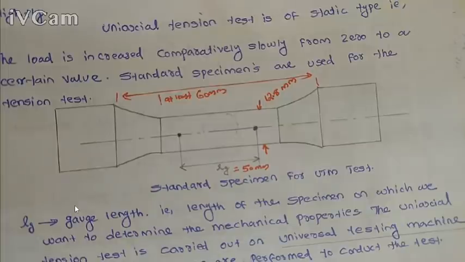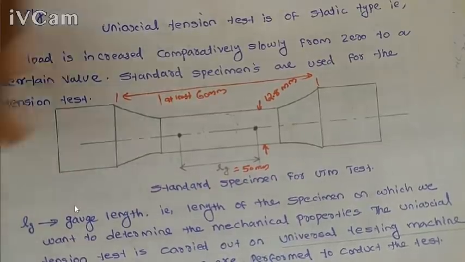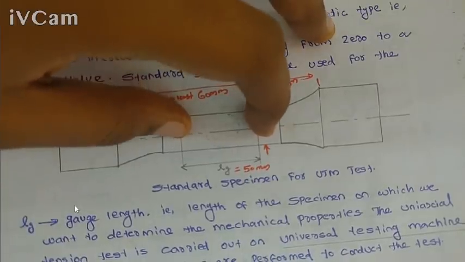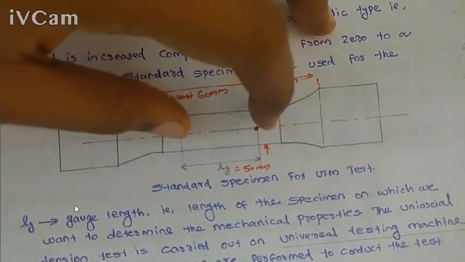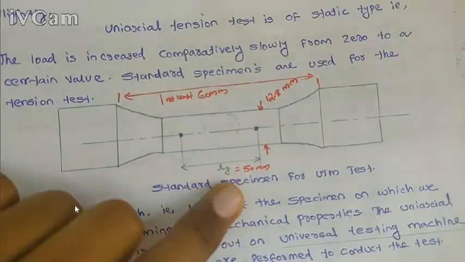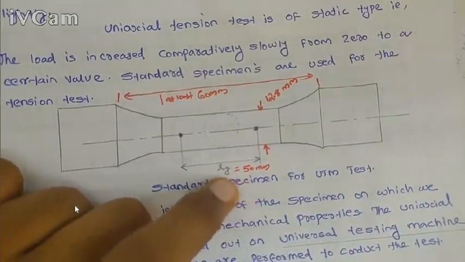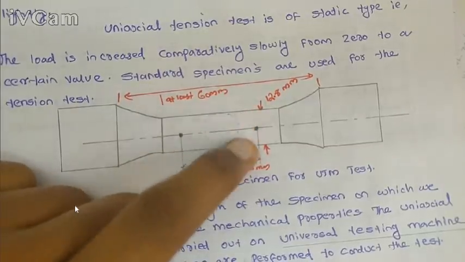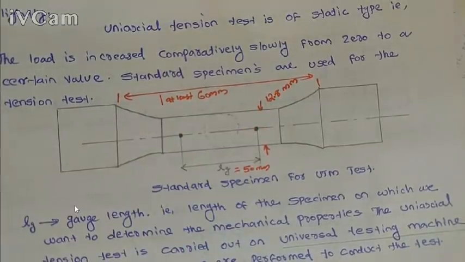Here the specimen is tested under constant axial pull, and the load is applied till the member fails. We only measure the deformation in the gauge length. Commonly, according to one standard, the gauge length is equal to 50 mm, and the diameter of the specimen in this area is 12.8 mm.